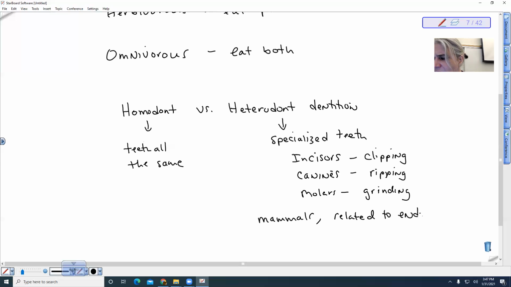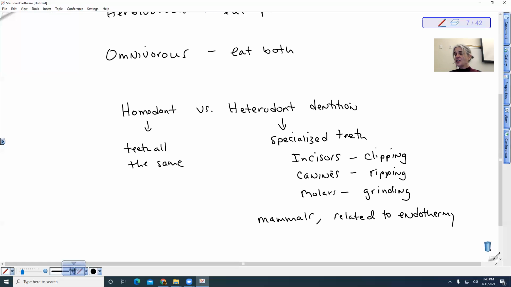How is it related to endothermy? Because we have to use energy from our metabolism to fuel and to regulate our body temperature. So we have to be much more efficient at digestion. So this is creating an efficient chewing it into small pieces so we can digest it fast and it can get through our digestive system fast. We can extract the energy and nutrients really quickly.